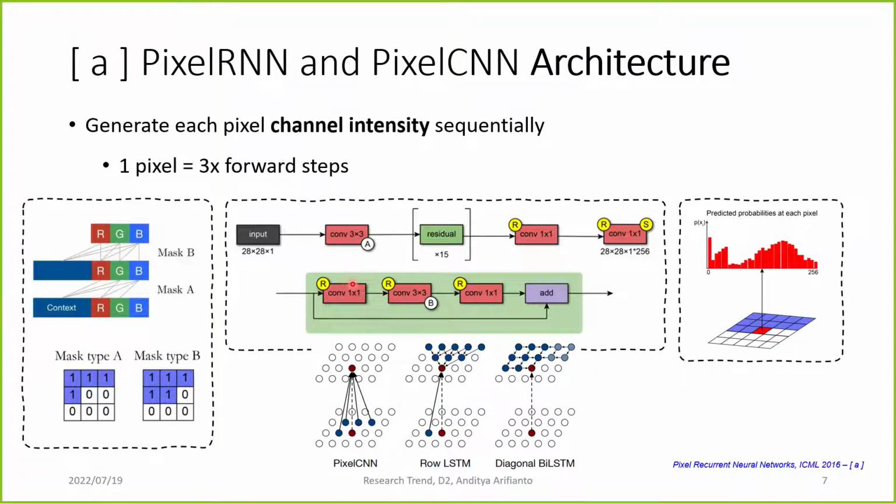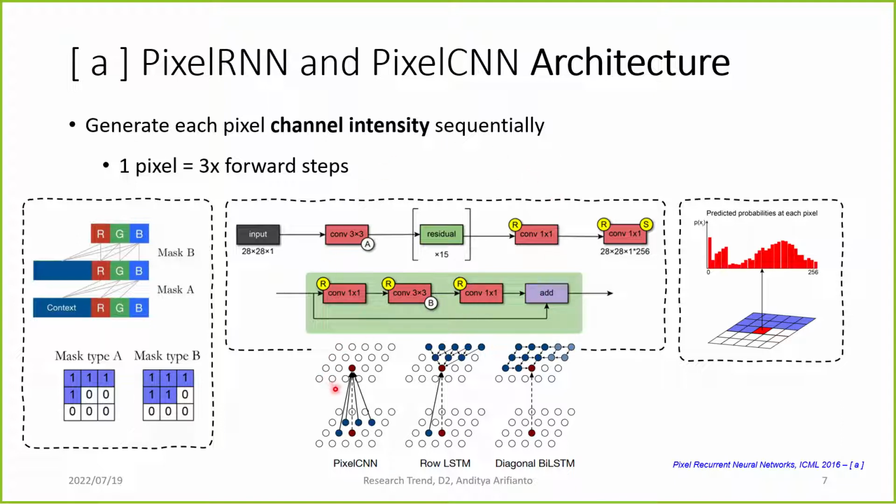PixelRNN and PixelCNN are almost the same. This is the general architecture. It generates each pixel's channel intensity sequentially. For the input context, it will first generate the intensity of red, and then that intensity becomes the next input to generate the green channel, and then again to generate the blue channel. Then the whole pixel comes back again for the next pixel generation. So the architecture is mostly like this.